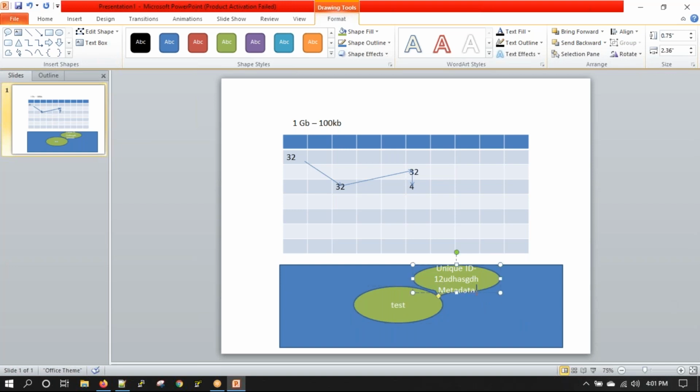This metadata could be, for example, who is the owner of the file, or what is the content of the file, or the type of file. This can be some default metadata, or this can be defined by the owner of the file. So in object store, there is no fragmentation. The file is stored as a standalone, entire copy of itself, and it gets associated with a unique ID and some metadata.